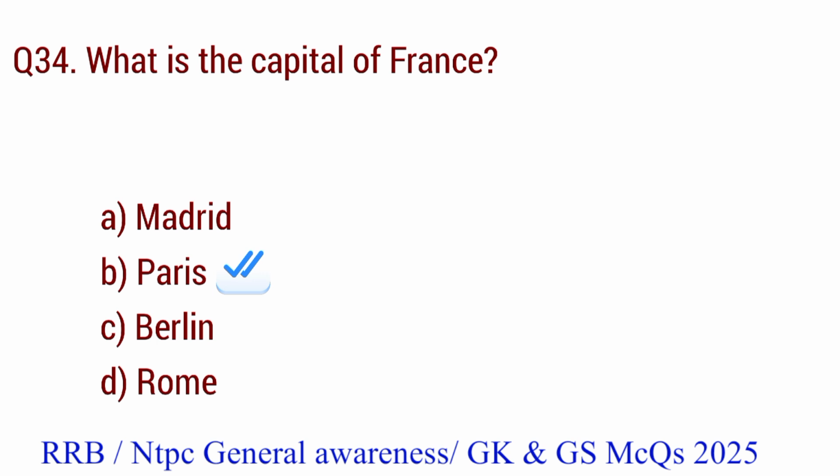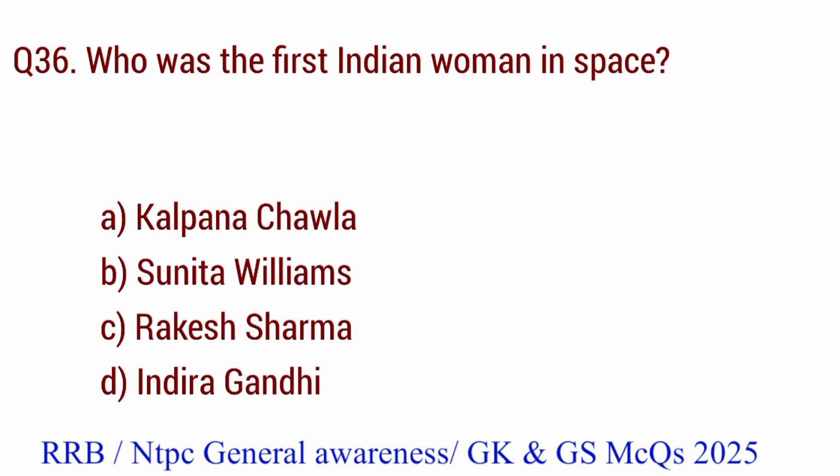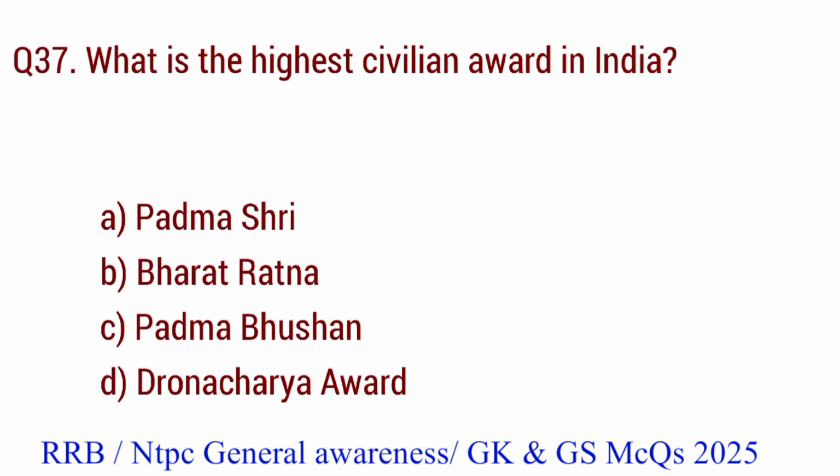Question number 35. The term Golden Revolution in India refers to. The right answer is option A. Horticulture development. Question number 36. Who was the first Indian woman in space? The right answer is option A. Kalpana Chawla.